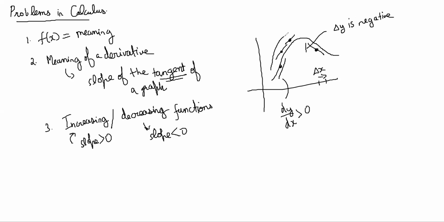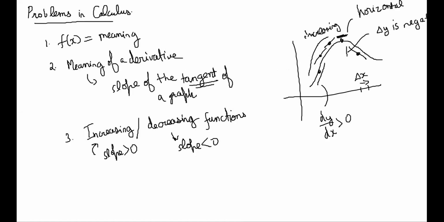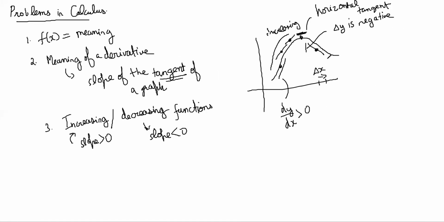So in this portion the graph is increasing, and here there is no change, so dy by dx is 0. This is a horizontal tangent. And here the function is decreasing, because clearly the slope is negative.